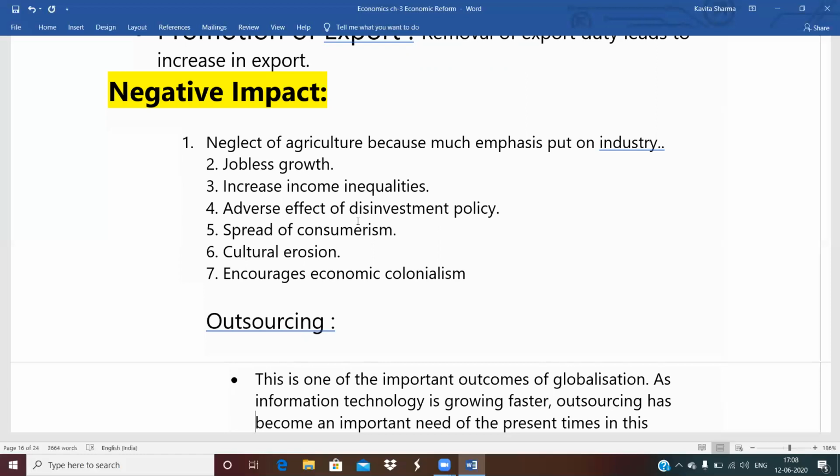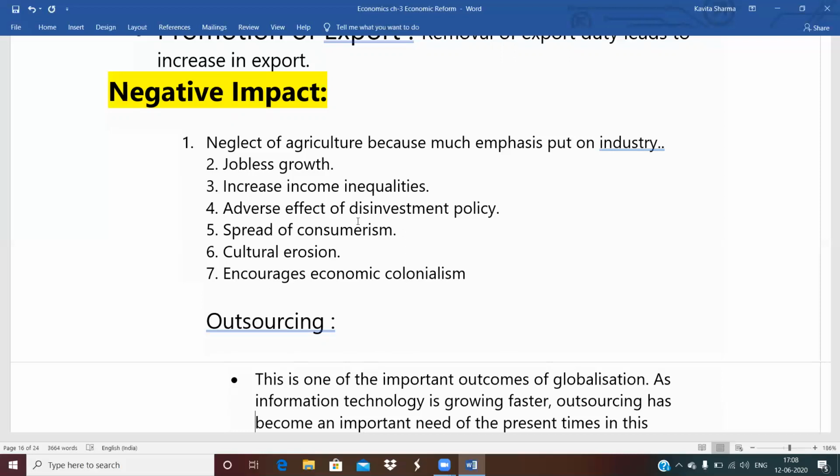The rich become richer and the poor become poorer because of globalization and MNCs coming to India. The domestic producers who can fight with the MNCs become richer, and the poor producers who cannot fight have to exit from the market. So there is income inequality.